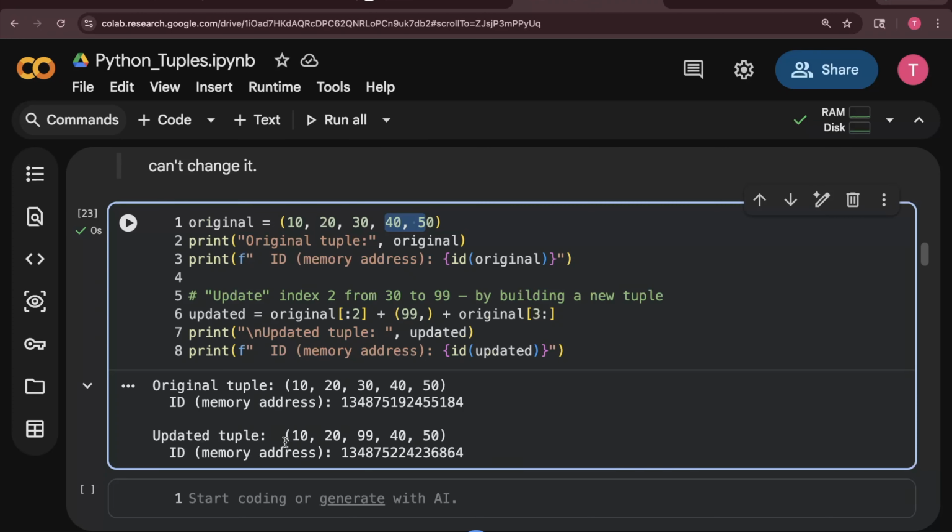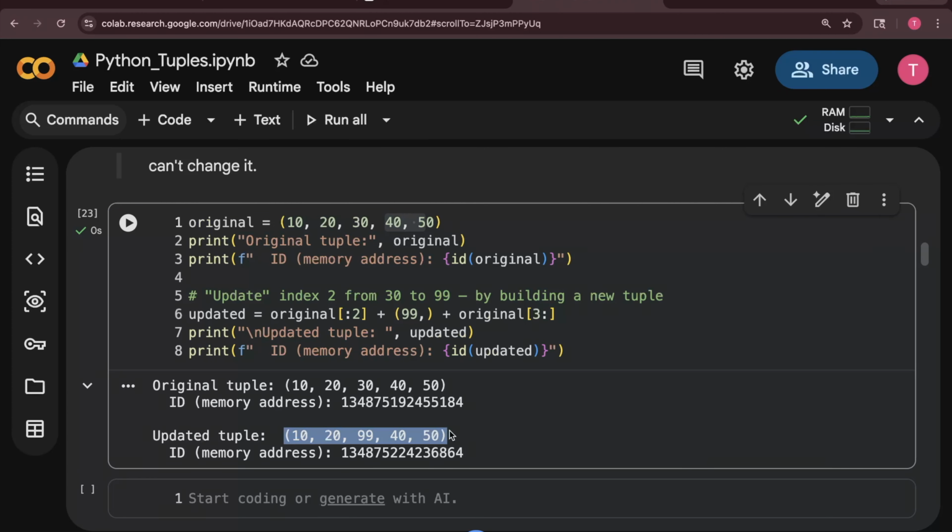And now if you check, this is the new tuple that is created, the updated tuple, and if you see the ID, are they the same? Are they the same, guys? What do you think? They are not the same. Since I cannot make any changes inside a tuple, but I can create a new one using them, and that will be a different tuple, not the same tuple. Okay, I hope this part is also clear to you everyone.